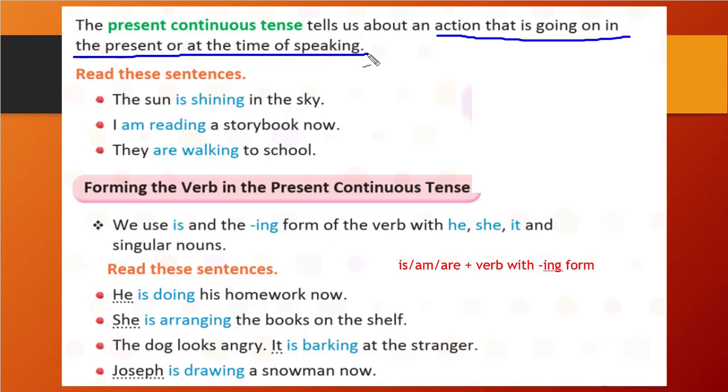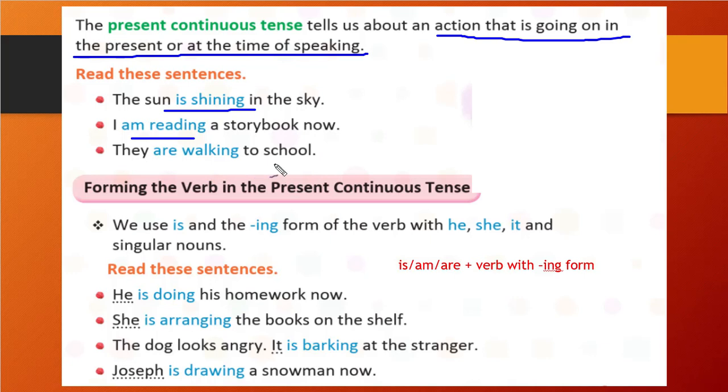The sun is shining in the sky. While we are discussing this, there is sunlight outside, right? So it is shining. The sun is shining in the sky. So this is happening in the present continuous. I am reading a story book now. So reading is the action, and that is happening continuously while we are talking. So it is present continuous tense.